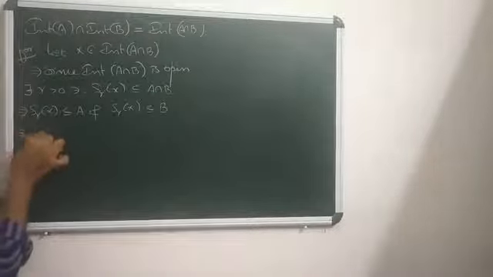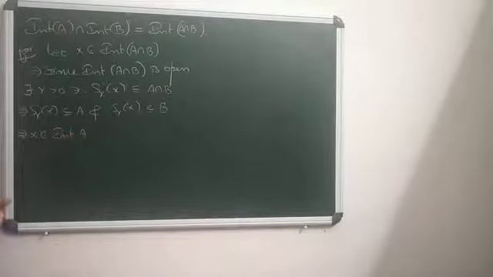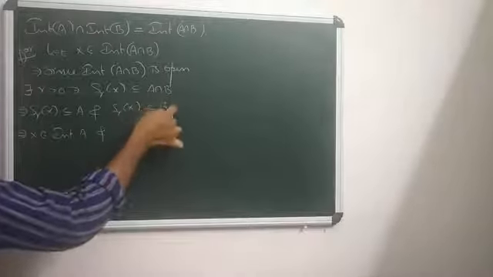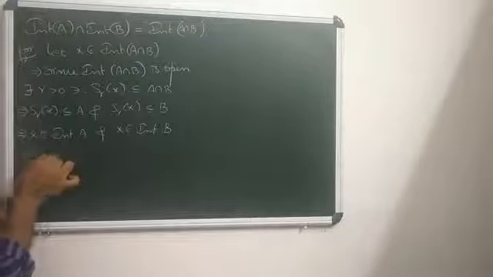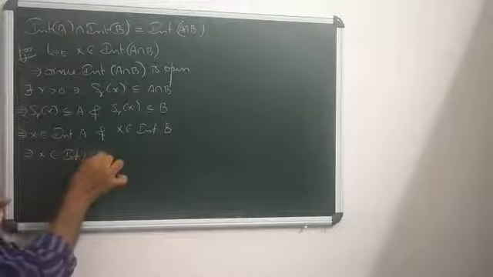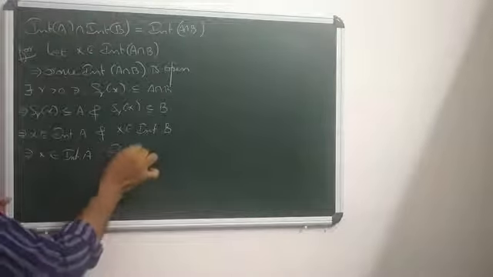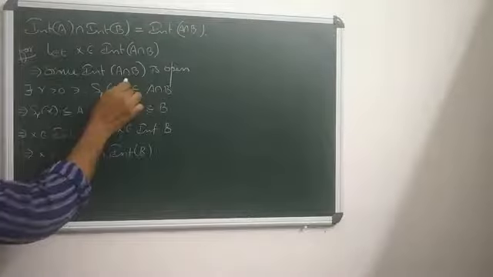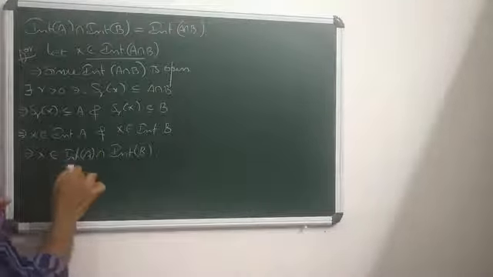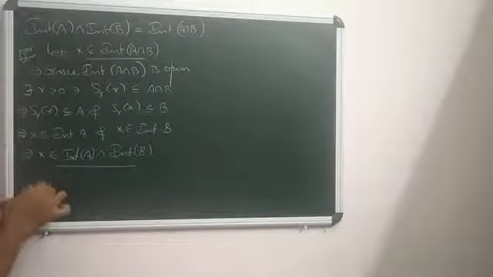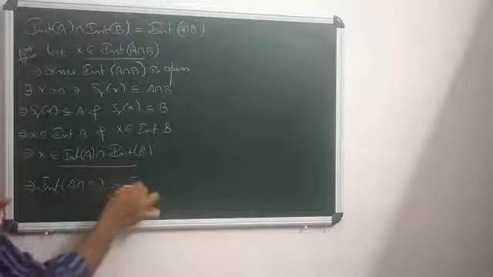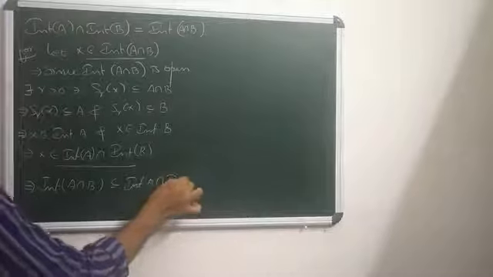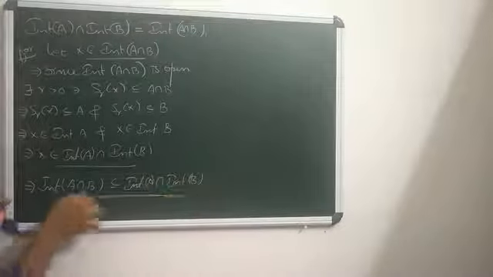N_r(x) is a part of A means x belongs to interior A by definition. X is an interior point of A means x belongs to interior A. Similarly, x is an interior point of B, that means x belongs to interior B. So that means x belongs to interior A intersection interior B. So here, let x be in interior of A intersection B; the same x belongs to interior A intersection interior B. That means interior of A intersection B is a part of interior A intersection interior B. That's the first observation.